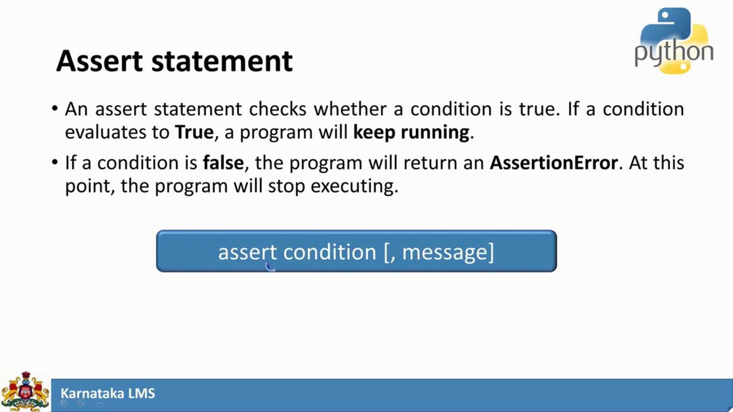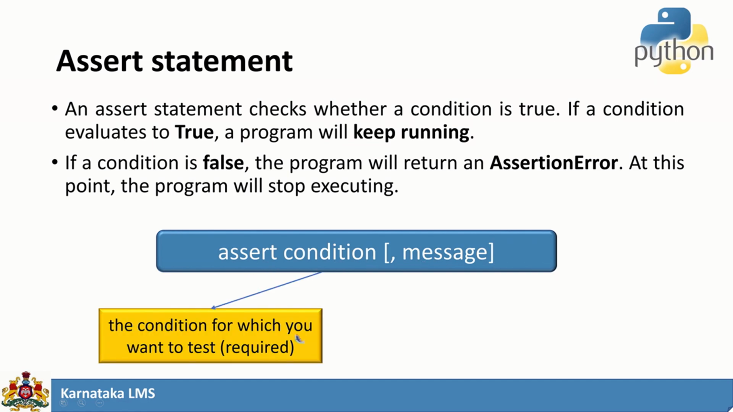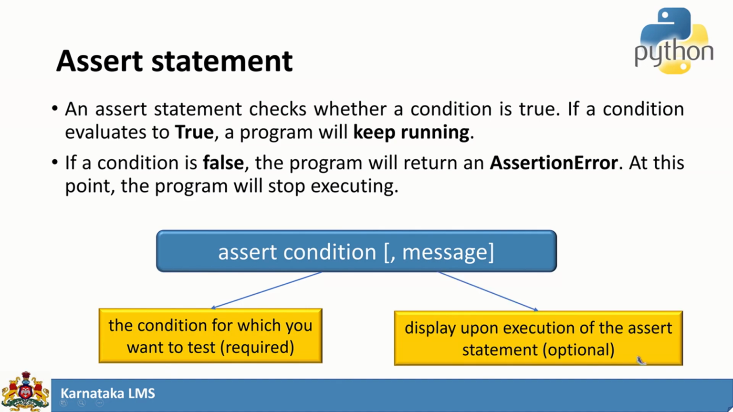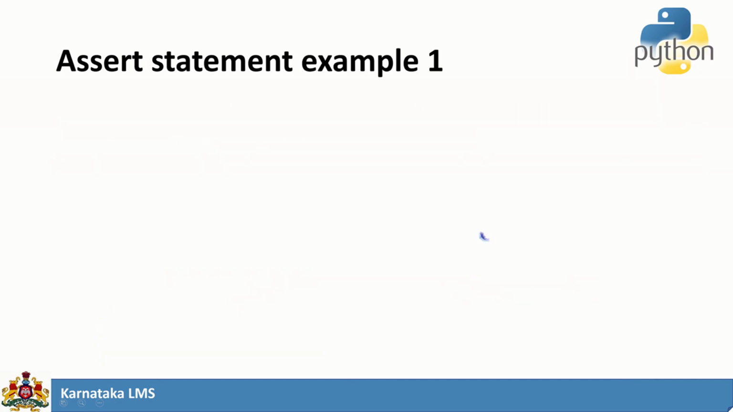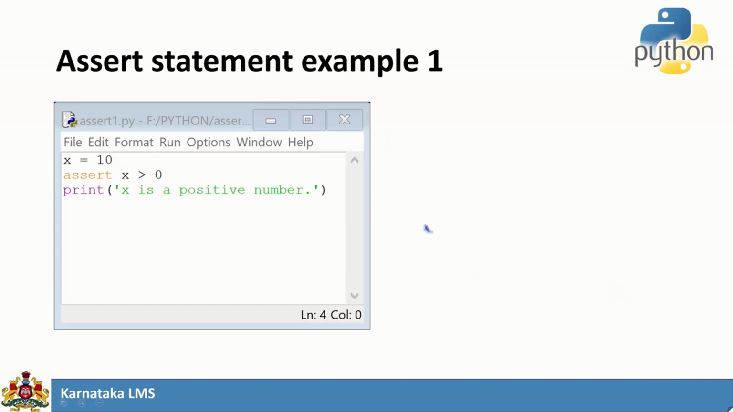So the syntax is like this: assert condition, message. The condition is what you want to test, and the message is displayed upon the execution of the assert statement. Consider this example. x is equal to 10. Assert x greater than 0. Print x is a positive integer.